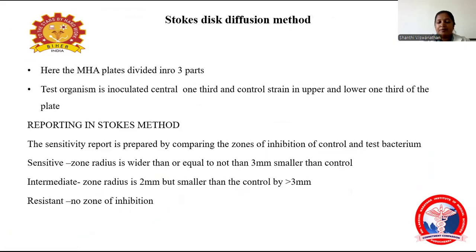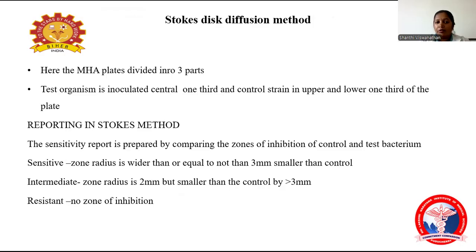Coming to the Stokes disc diffusion method, here the MHA plate has been divided into 3 parts. The test organism is inoculated in the center 1/3, and the control organism in the upper 1/3 and the lower 1/3 of the plate.